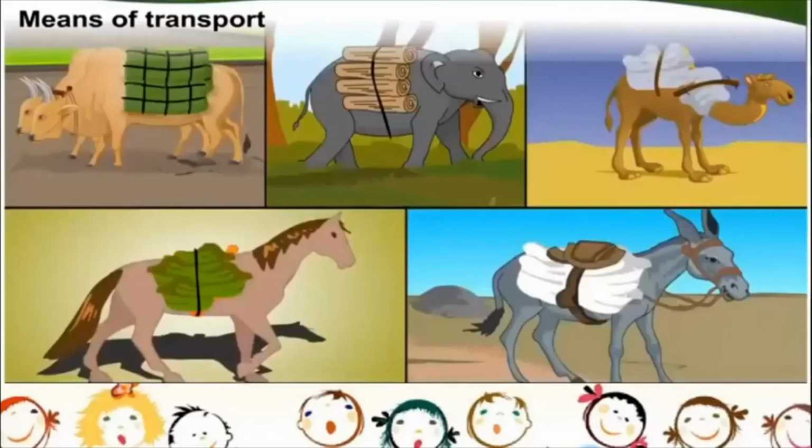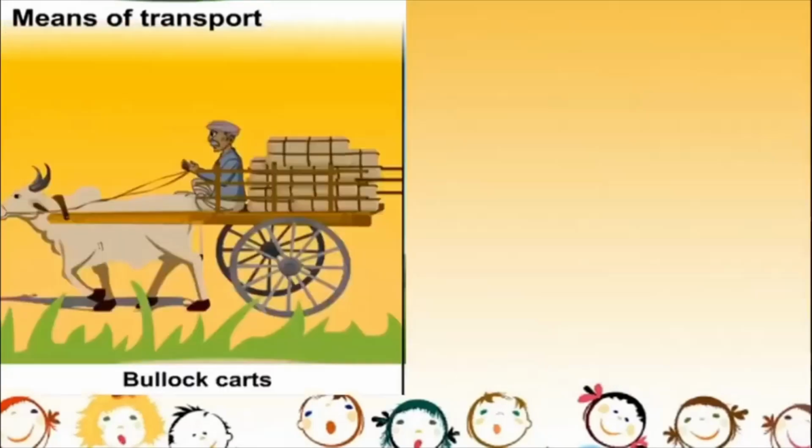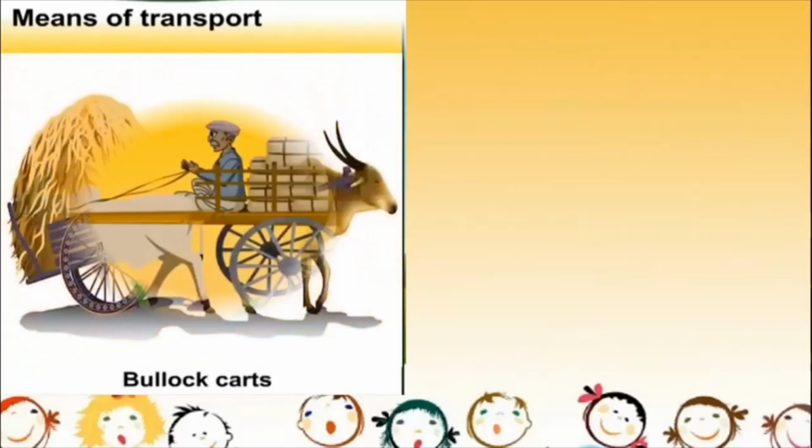So the means of transport are very simple and they don't have use of too many machines. Here you have a bullock cart, an elephant, a camel, a horse, a donkey, and this is a bullock cart.